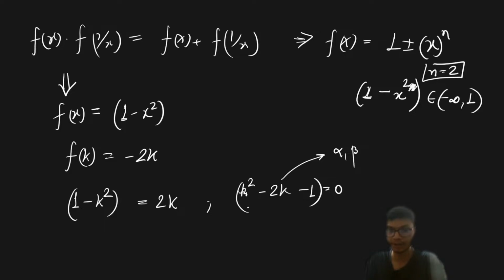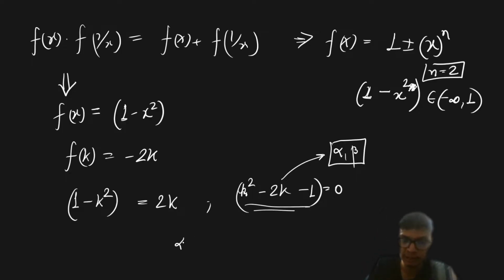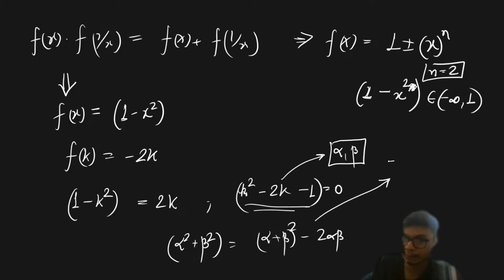If I consider this a quadratic equation, it will have only 2 roots, or it might have 1 root, or no root. Because any general polynomial expression of order n will have n number of roots, it will have 2 roots, alpha and beta. So we need to find out the sum of the squares of the possible values, that is alpha square plus beta square, and that is nothing but alpha plus beta whole square minus 2 alpha beta.